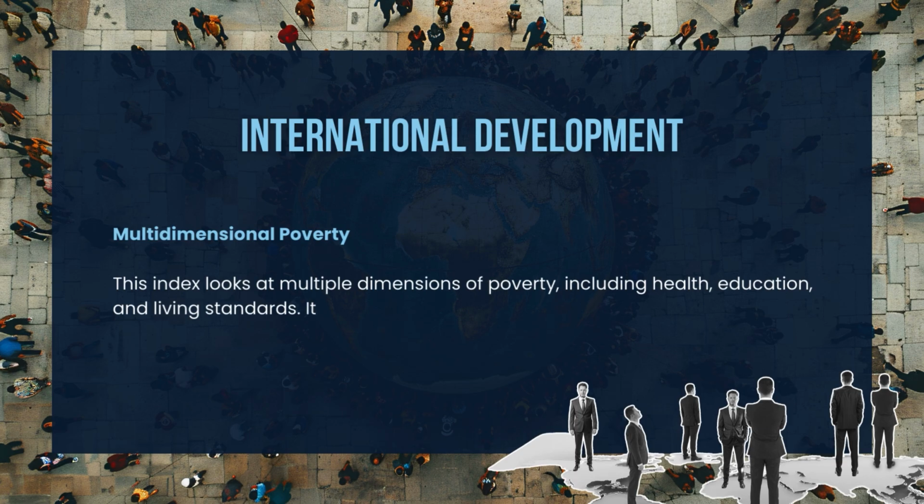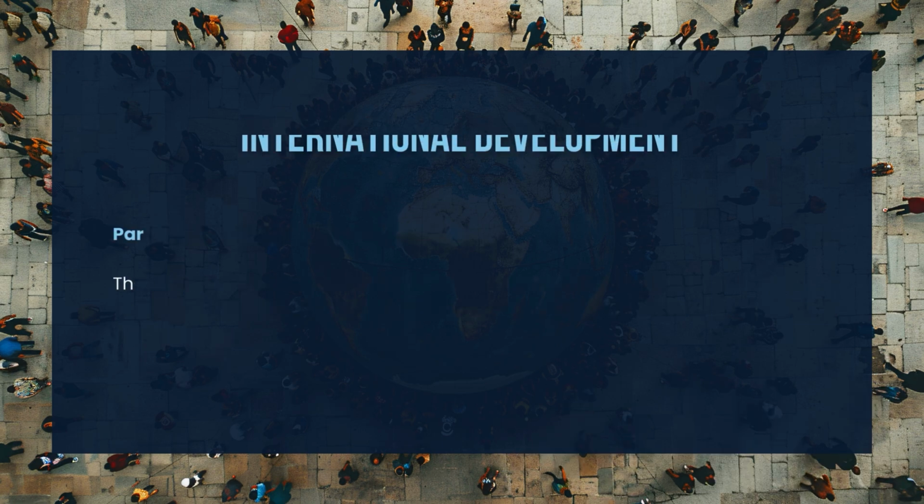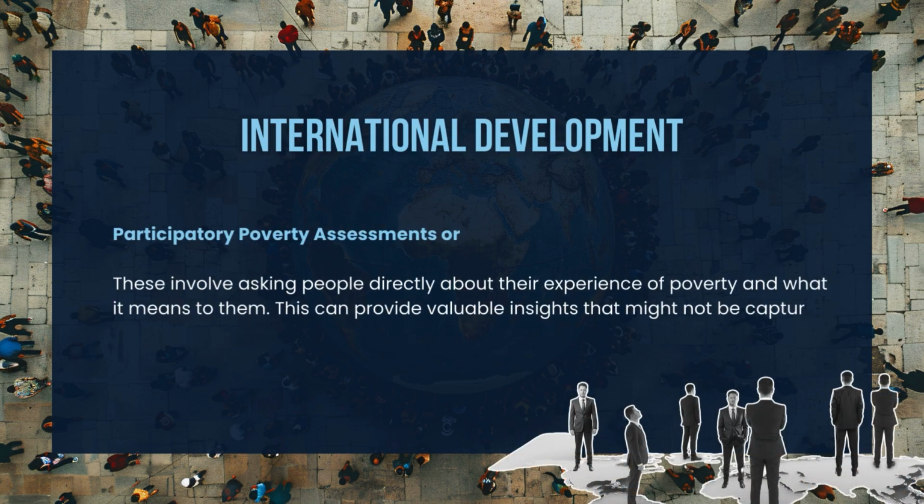Multidimensional Poverty Index, or MPI. This index looks at multiple dimensions of poverty, including health, education, and living standards. It gives us a more nuanced understanding of poverty than income alone. Participatory poverty assessments, or PPAs. These involve asking people directly about their experience of poverty and what it means to them. This can provide valuable insights that might not be captured by traditional measures.